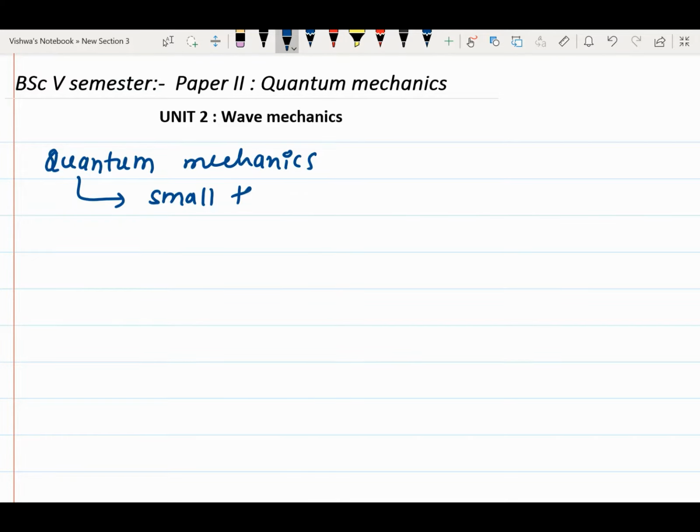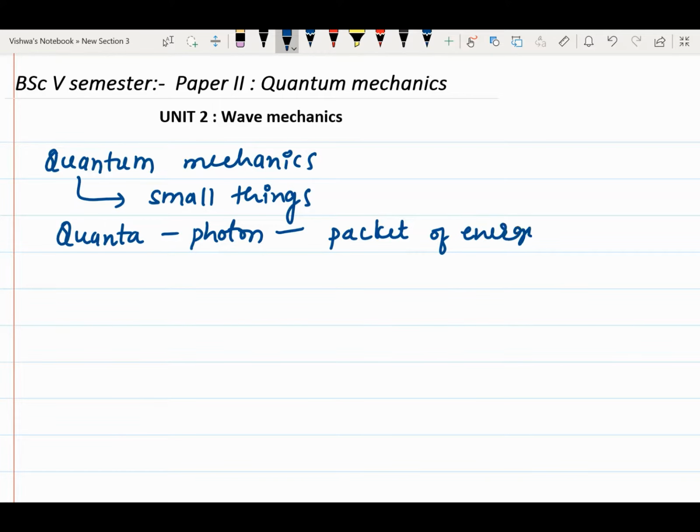Small things means it gives an explanation about microscopic particles, that is, matter, and how it interacts with energy at different scales, from micro to macro. So quantum means a photon or a small thing. Actually we say that quantum means a photon, where it is a packet of energy.